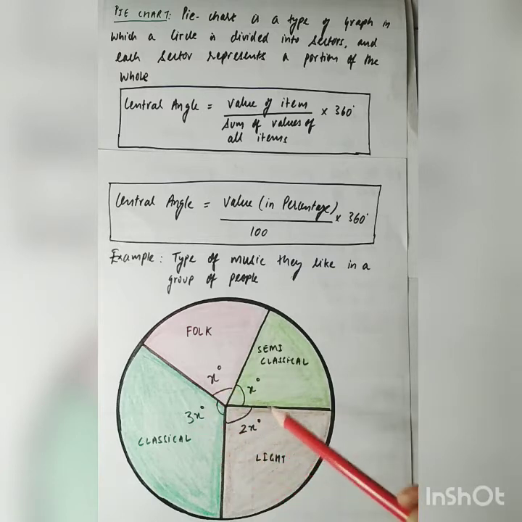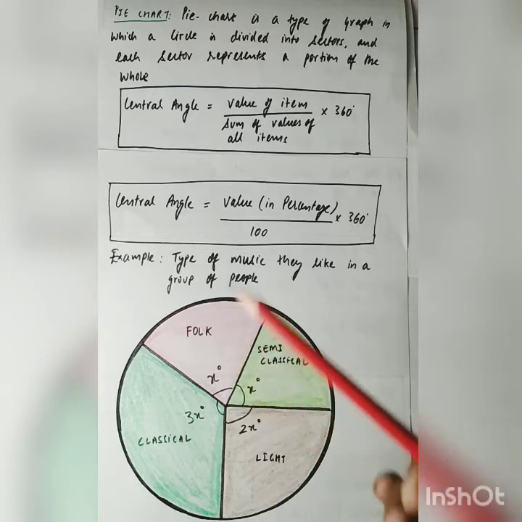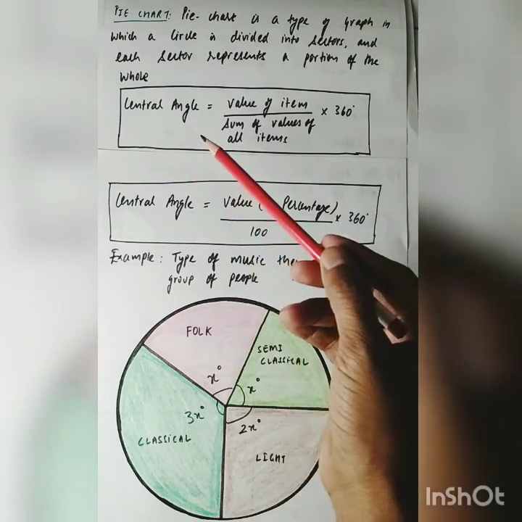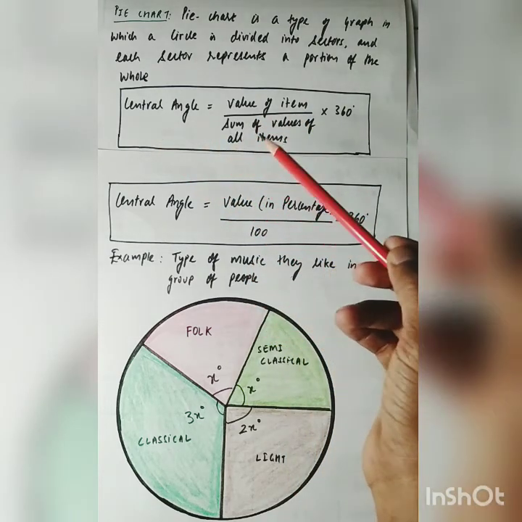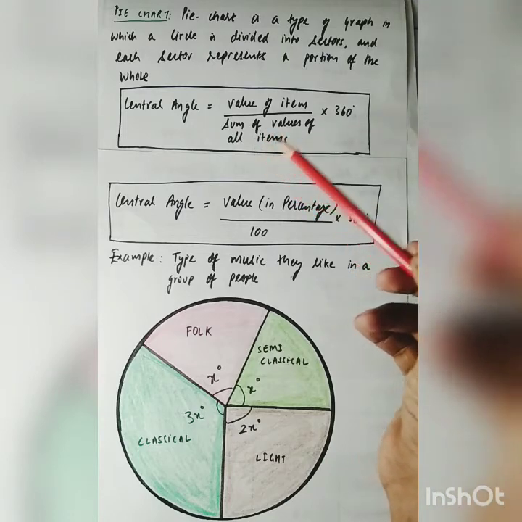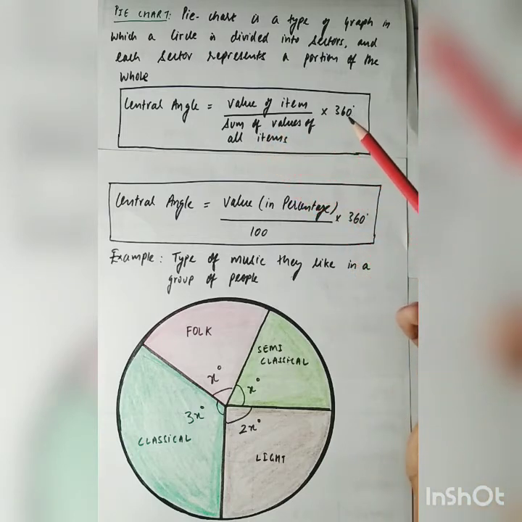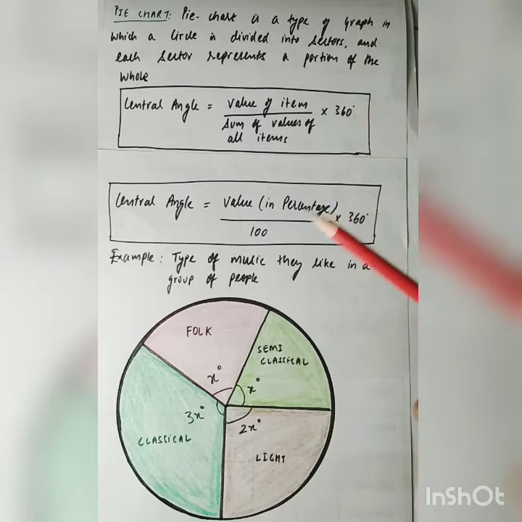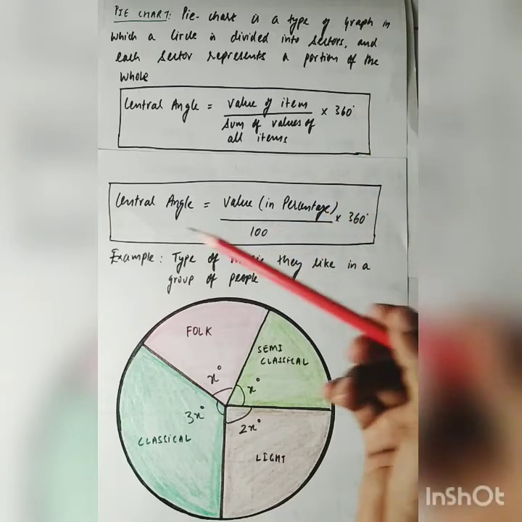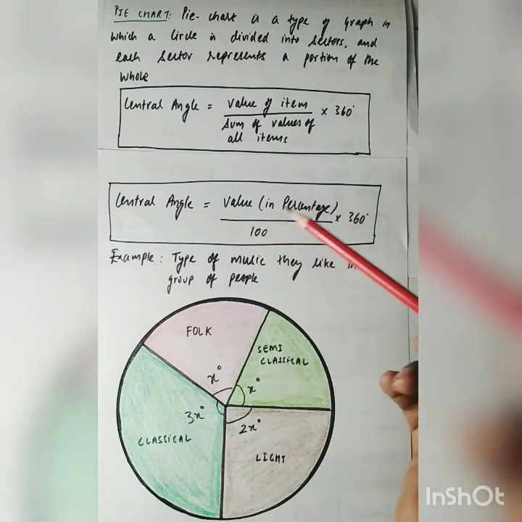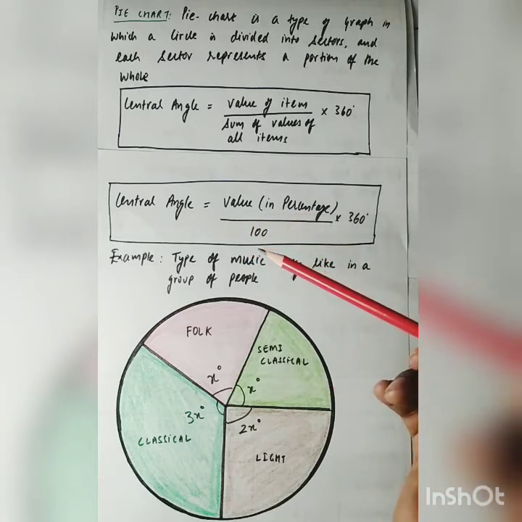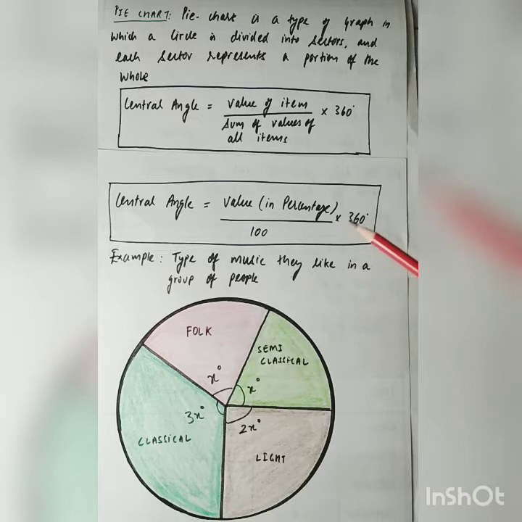For making pie chart, we need central angle. Central angle is calculated by the formula central angle equals value of item upon sum of values of all items into 360 degree. In case of percentage, central angle is given by formula value in percentage upon 100 into 360 degree.